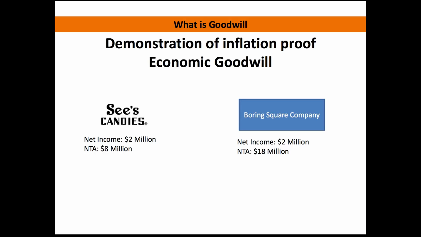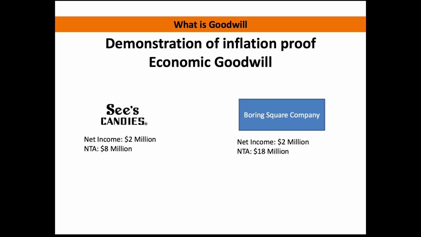Okay? And what he says is that the net income on See's Candy when he originally bought it back in the early 1970s was $2 million in net income. Okay, now his net tangible assets for See's Candy was $8 million. So you can see that his return on the net tangible assets was 25%. Now what he did is he compared this to just a generic example of boring square company, and he says, let's have the same profit, the same net income of $2 million, but let's say that their net tangible assets are a lot higher, and let's just say it's $18 million.